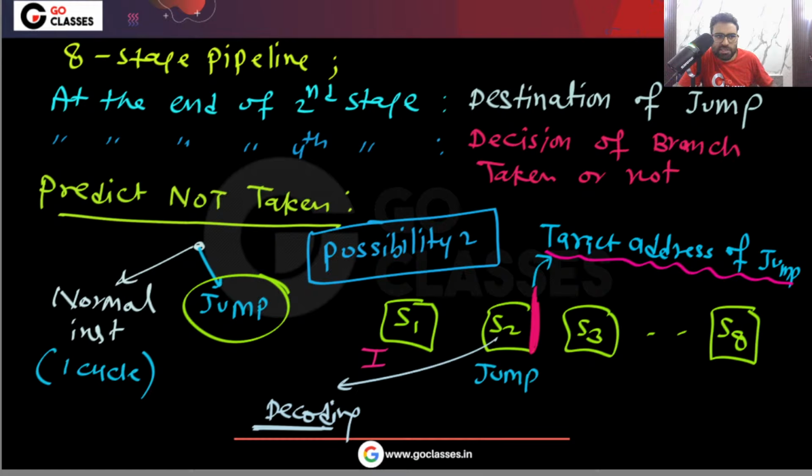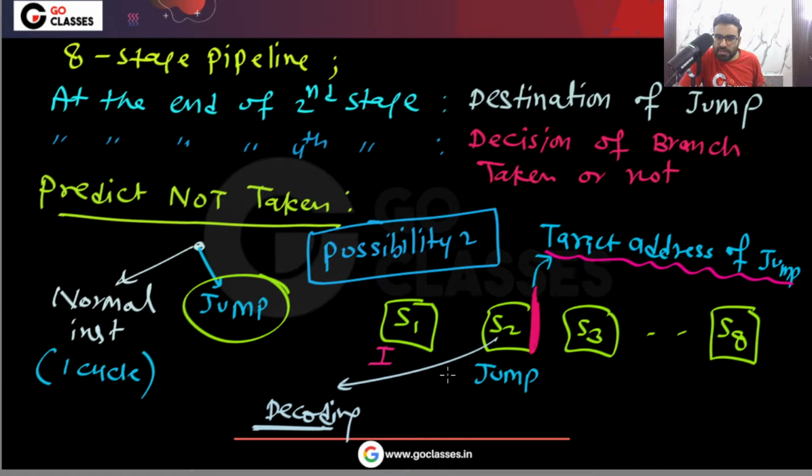Let's assume there is an instruction I already here, because remember in this S2 you will get to know that your instruction is a jump instruction. So by that time, in this stage S1 we have already fetched the next instruction in the fall through path, meaning the next instruction after the jump instruction in the program text. Is this clear? So in this S2 we will find out whether this instruction is a jump instruction or not.